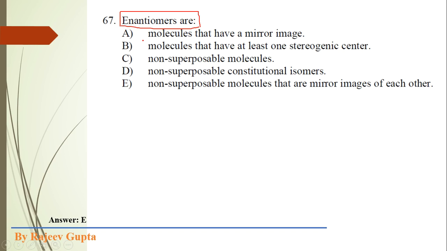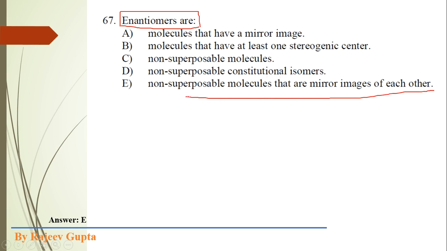Now in view of this definition, we select our correct option. Option A: molecules that have a mirror image. Option B: molecules that have at least one stereogenic center. Then non-superimposable molecules, non-superimposable constitutional isomers, and non-superimposable molecules that are mirror images of each other.